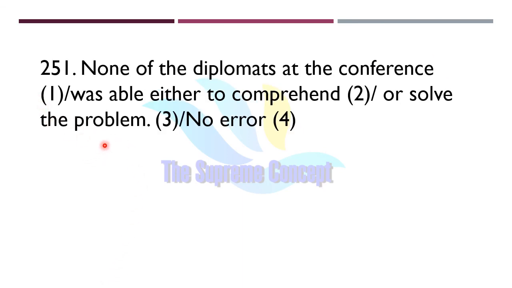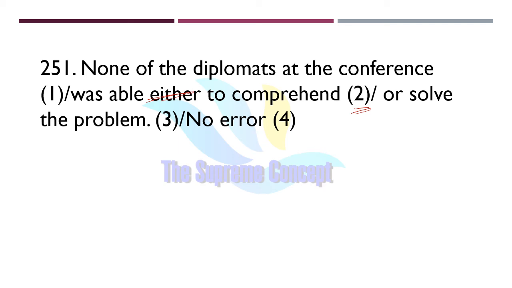Question number 251. None of the diplomats at the conference was able either to comprehend or solve the problem. Now figure out where exactly the error lies in this question. Yes, so error lies in part number 2. Okay, here we will not use either.